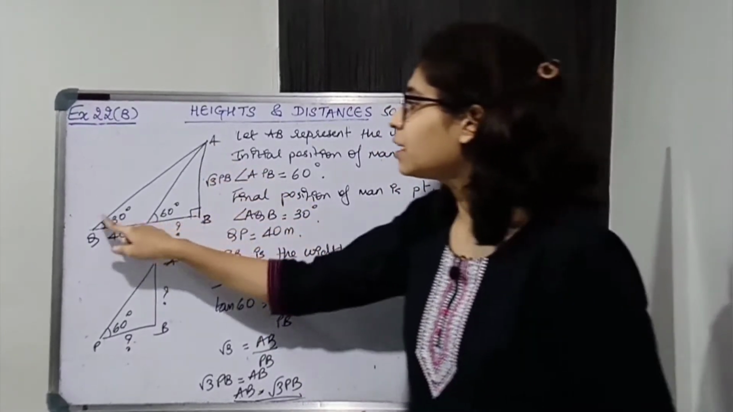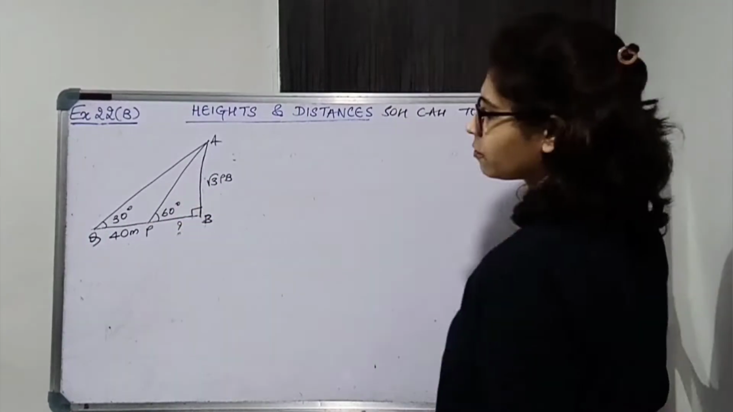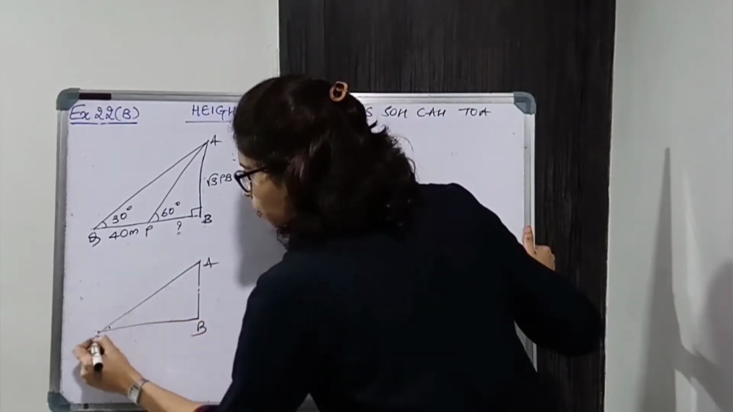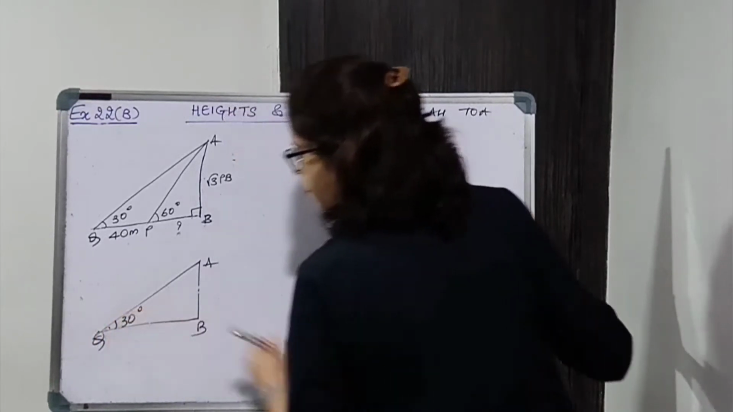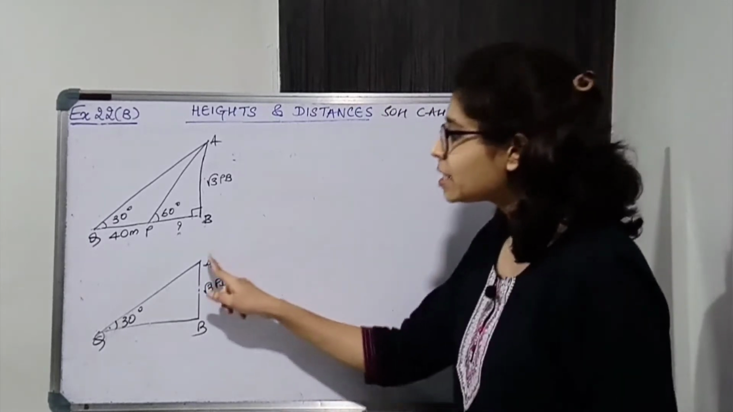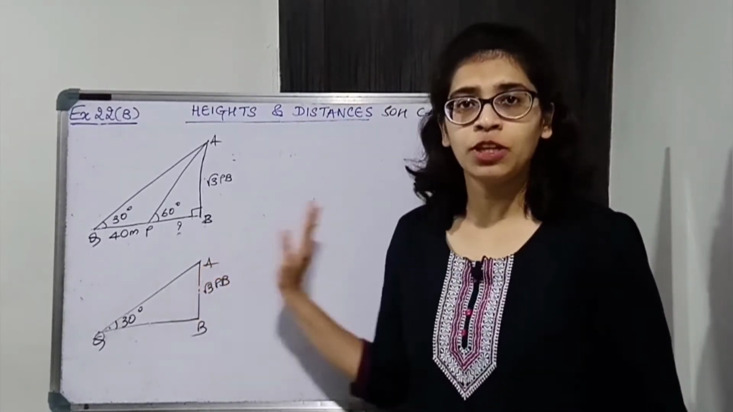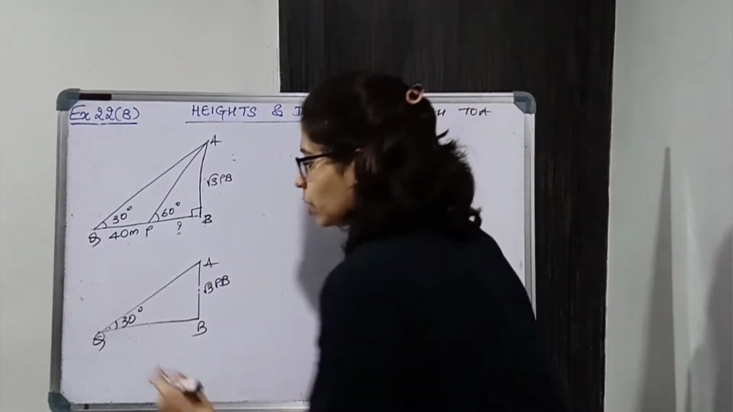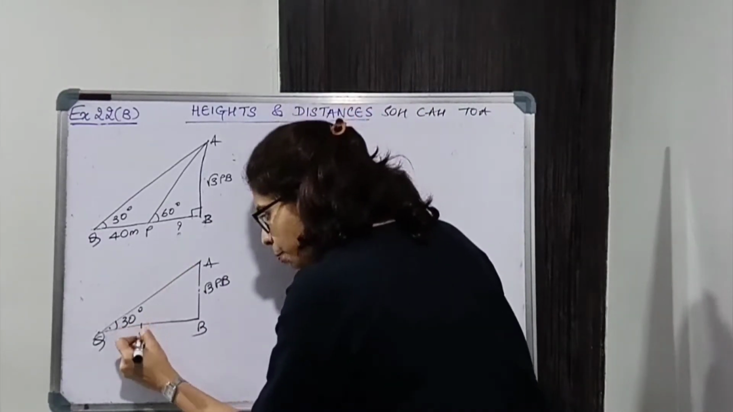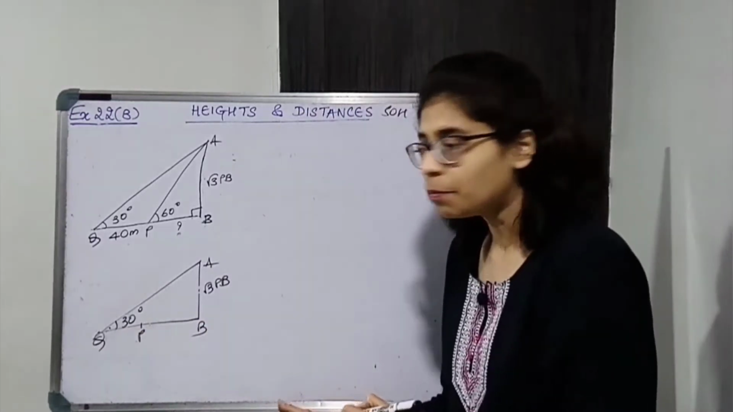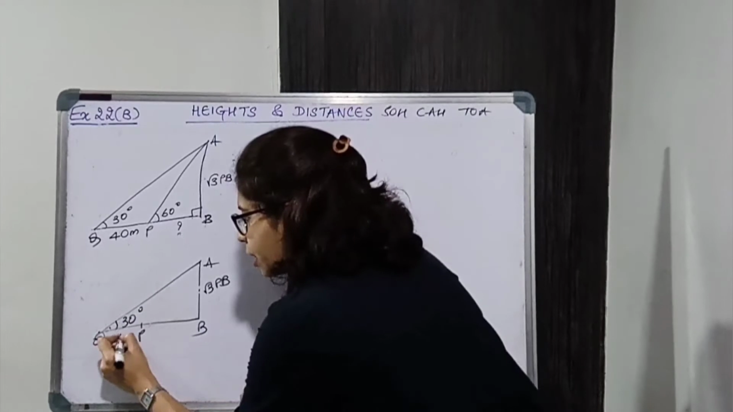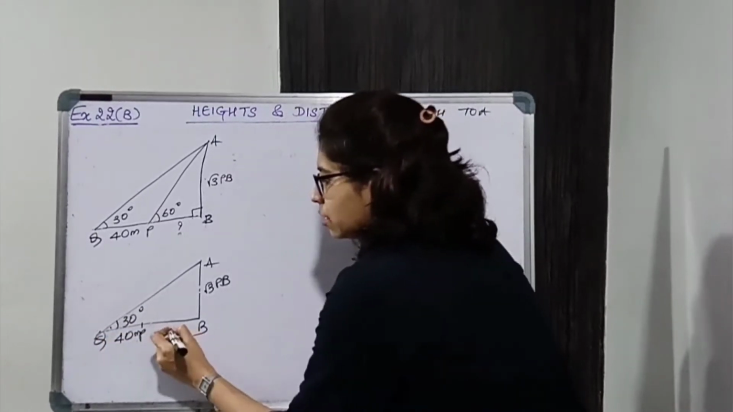Now we'll consider triangle ABQ. This is 30, and this is √3 PB. We'll substitute √3 PB in place of AB over here. Now we know QB. QB is QP plus PB. Let's break QB. So QP is 40 and this we have to find.